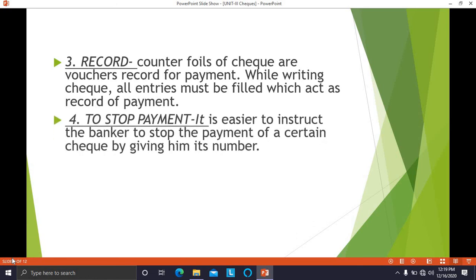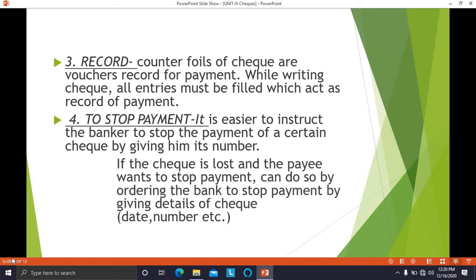Stop payment. It is easier to instruct the banker to stop the payment of a certain check by giving the check number. If by mistake you have written a check and now you want to stop the payment of that check, immediately you can inform the banker that there is such a check number which has been drawn by me and the payment of that check has to be stopped. So it becomes easier to stop the payment of the check because the checks are in printed format.